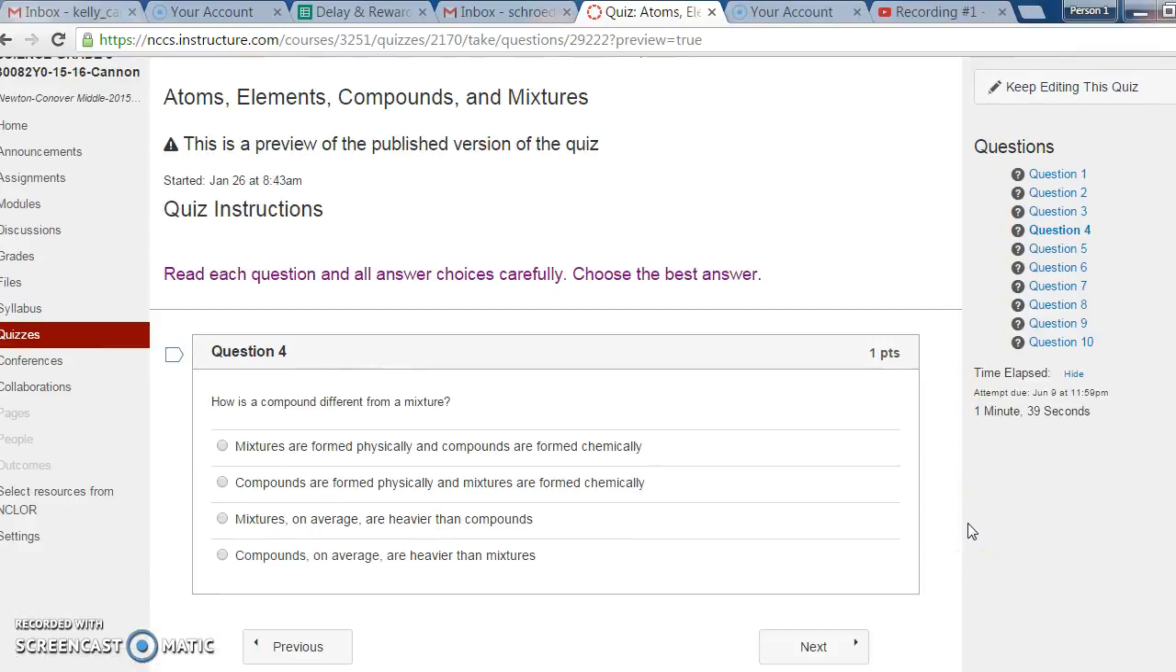Question 4. How is a compound different from a mixture? Mixtures are formed physically and compounds are formed chemically. Compounds are formed physically and mixtures are formed chemically. Mixtures on average are heavier than compounds. Compounds on average are heavier than mixtures.